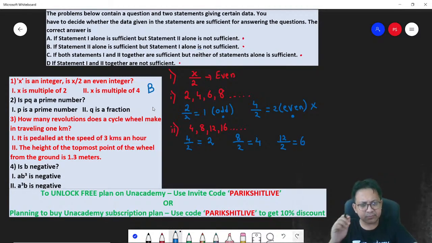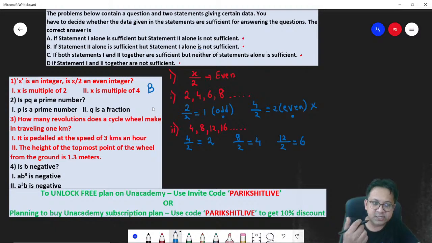Did you get it? The best way of solving such data sufficiency questions is by taking numbers. You take 3-4 numbers and check. If it gives you one answer, well and good. If it does not give you just one single answer, if there are multiple answers, then that statement alone is not sufficient. It's like cannot be determined.